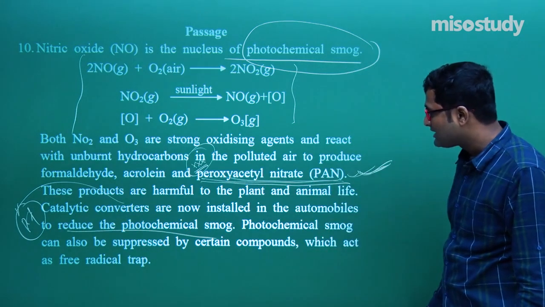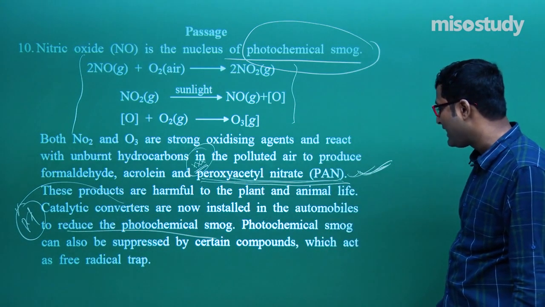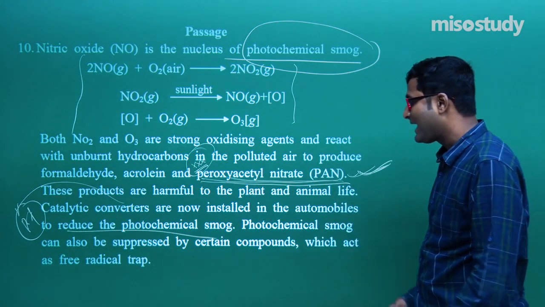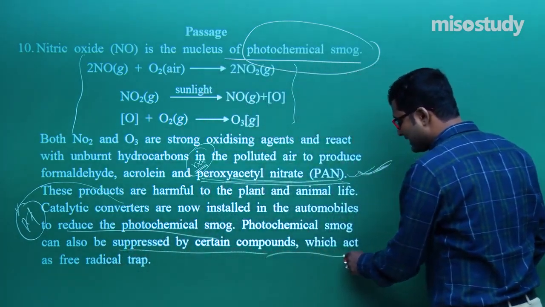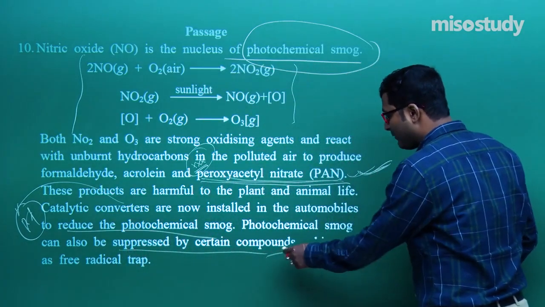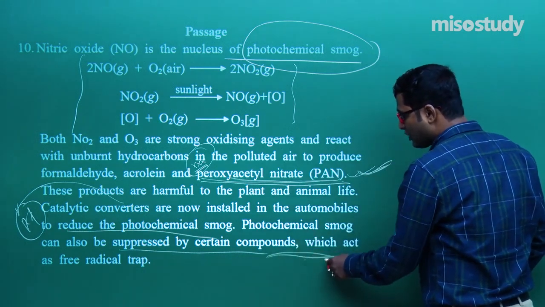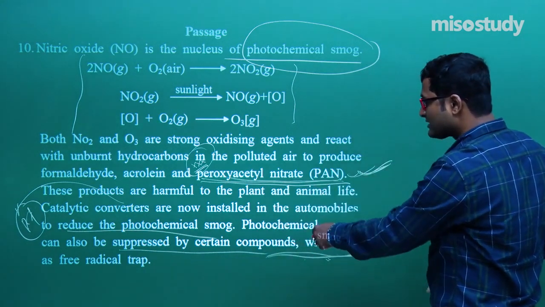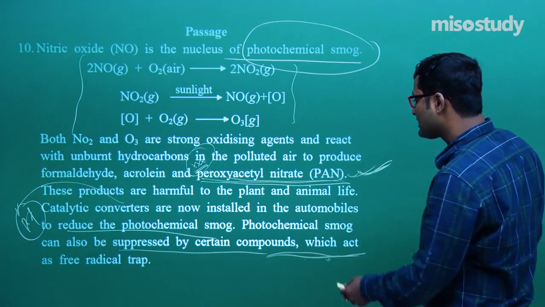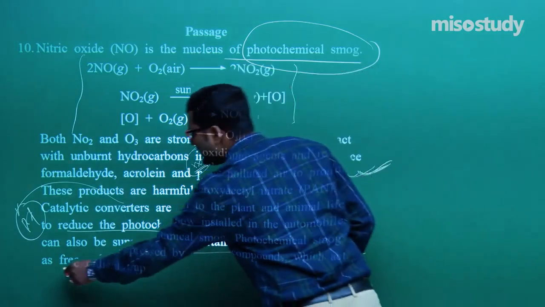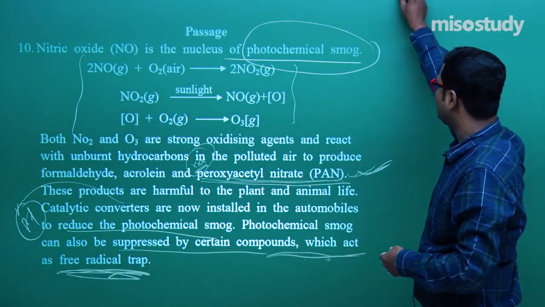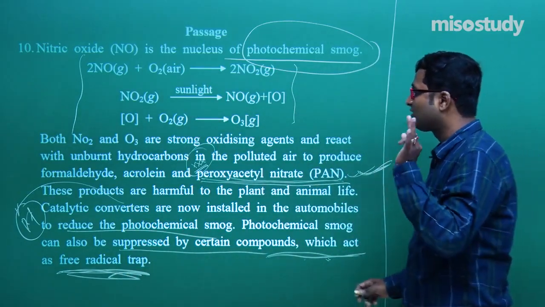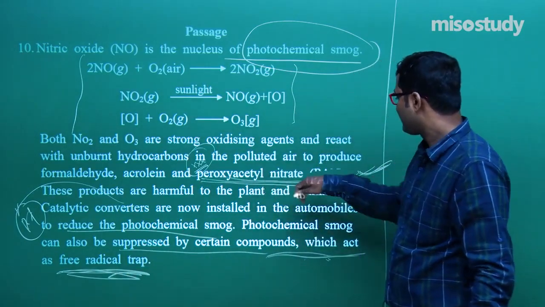Now, photochemical smog can also be suppressed by certain compounds which act as a free radical trap. During my lecture and numerical section, I have also discussed this topic, that photochemical smog is suppressed by the free radical trap. Do you remember this? So by observing this passage we can get 3 questions.